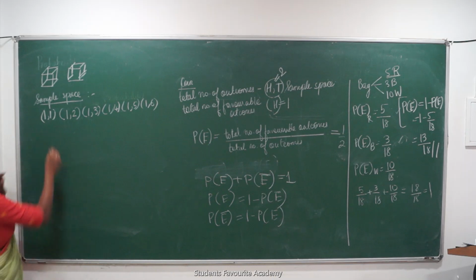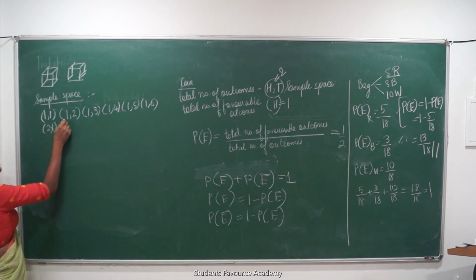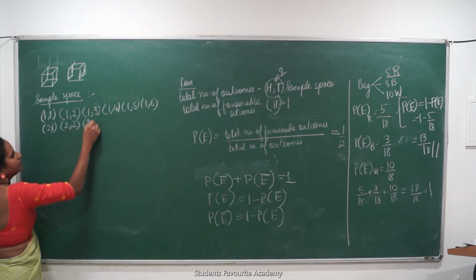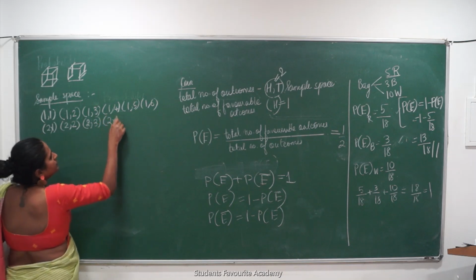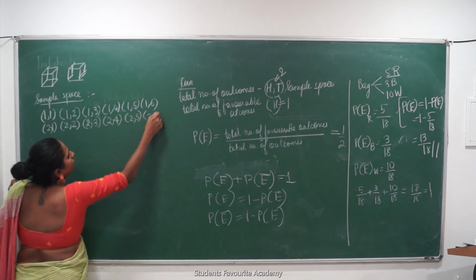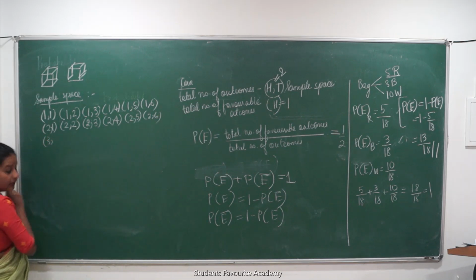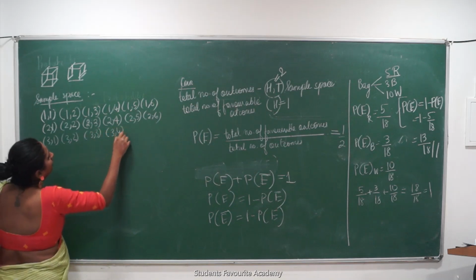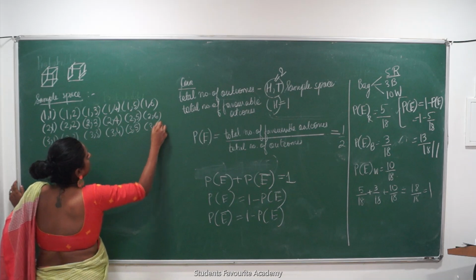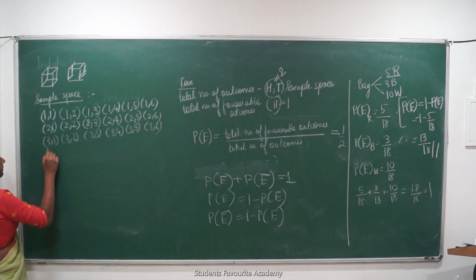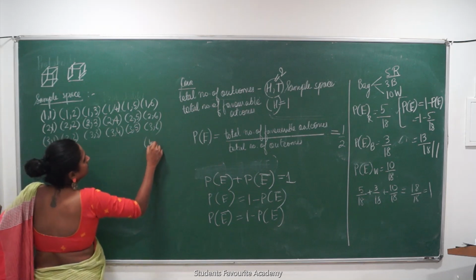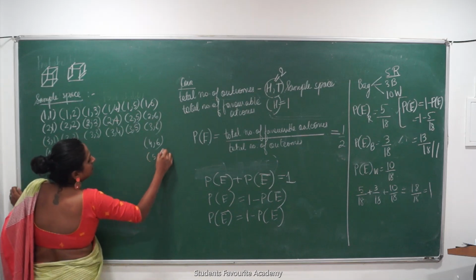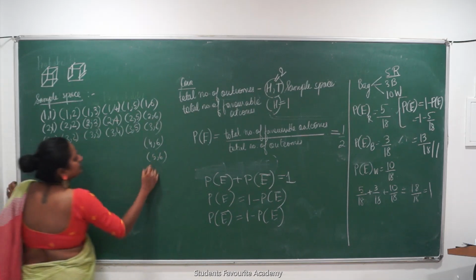नेक्स्ट पॉसिबिलिटी इज व्हाट? इस पे 2 आए, इस पे 1 आए, इस पे 2 ही आता रहे, इस पे 1, 2, 3, 4, 5, 6 4 आए, इस पे 3. This is 2, this is 4, this is 2, this is 5, this is 2, this is 6. Next this number becomes 3. This is 3, this is 1, 3, 2, 3, 3, 3, 4, 3, 5, 3, 6 and so on. 4 का पूरा 4, 6 तक, and this is 5 का पूरा 5, 1 से लेके 5, 6 तक. And this is 6, 1 से लेके 6, 6 तक.